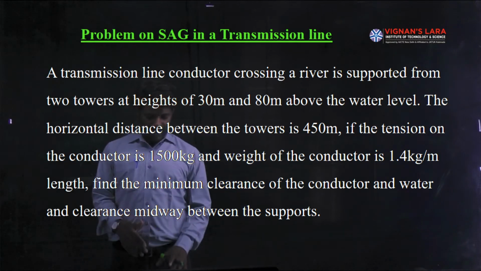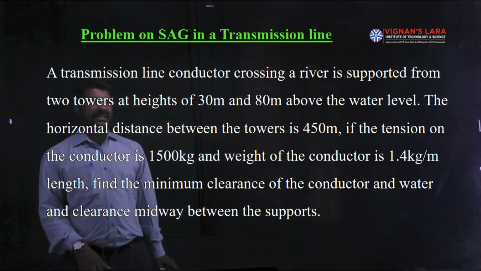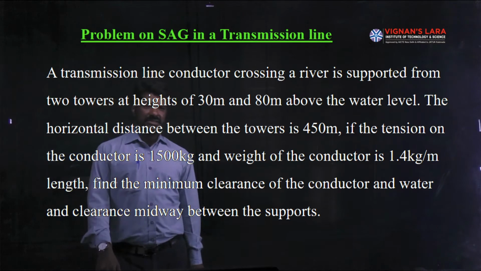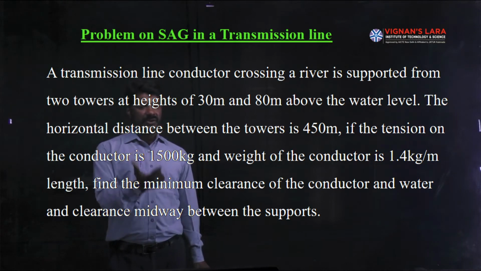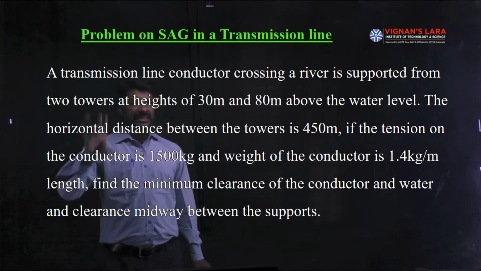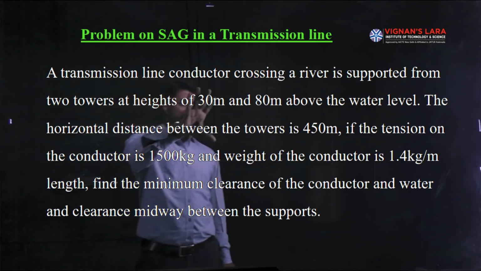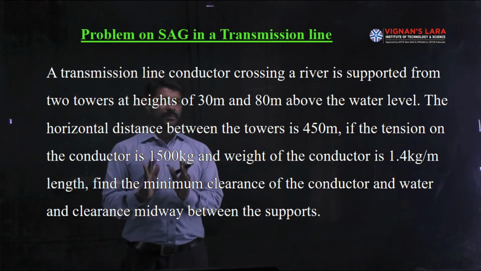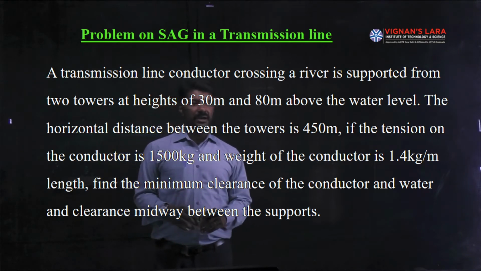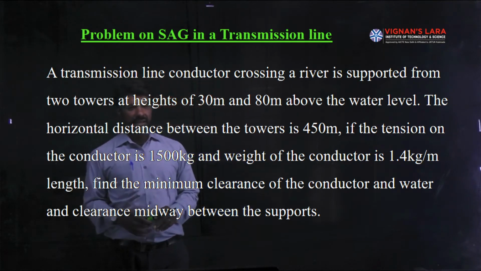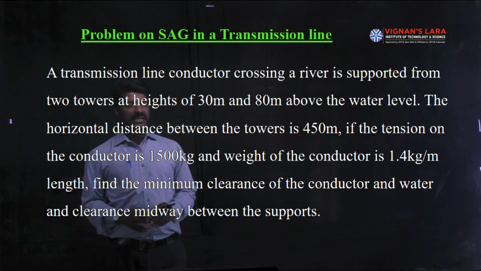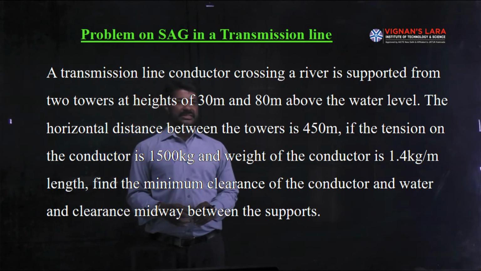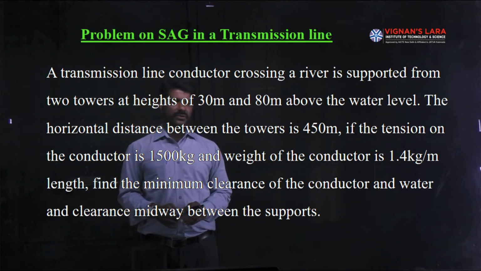If you see the problem, a transmission line conductor crossing a river is supported with two towers at heights of 30 meters and 80 meters. If you see the support level heights, one support is at 30 meters height and the other support is at 80 meters height. Therefore, this is a problem related to unequal support levels and it is located above the water level. Okay. The horizontal distance between the towers is 450 meters. That is span length. It is equal to 450 meters.